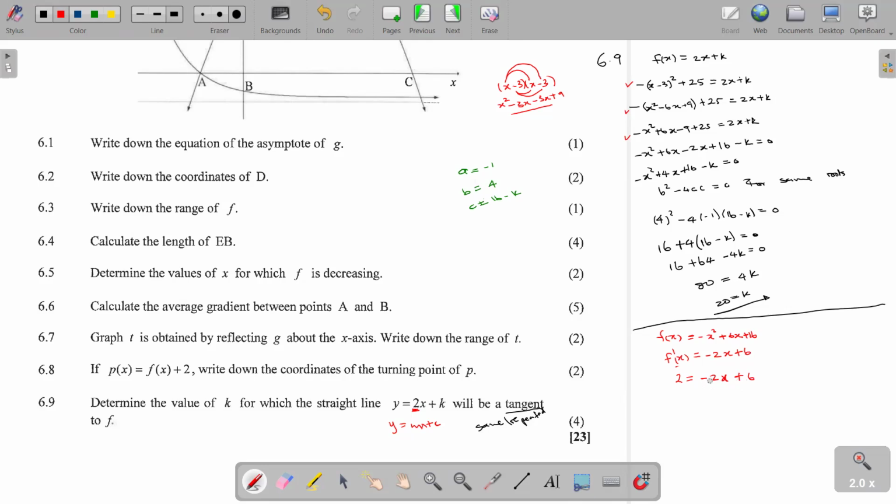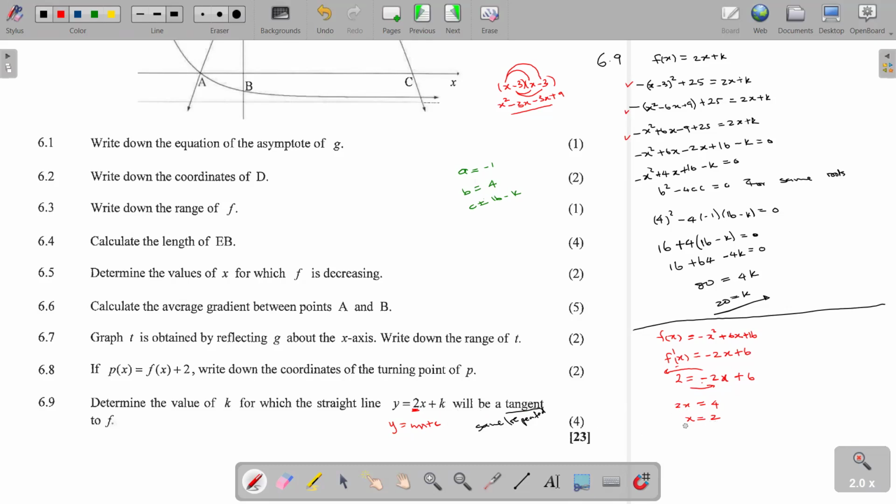Take this one to the other side, and this one there. So it means that 2x is going to be equal to 6 minus 2, which gives us 4. So our x is equal to 2. So this tangent touches f when x is equal to 2.